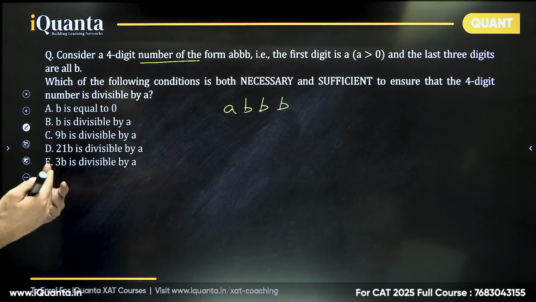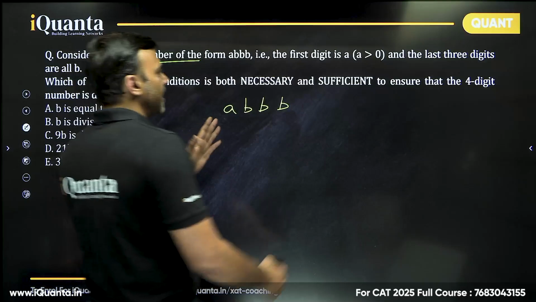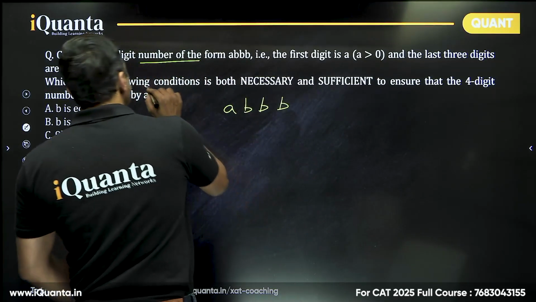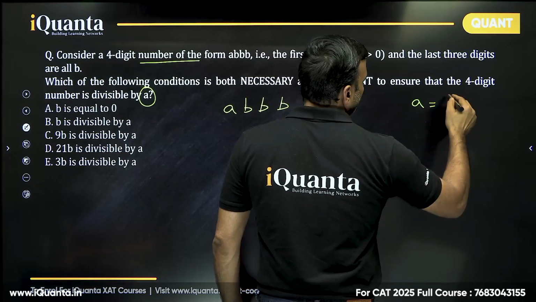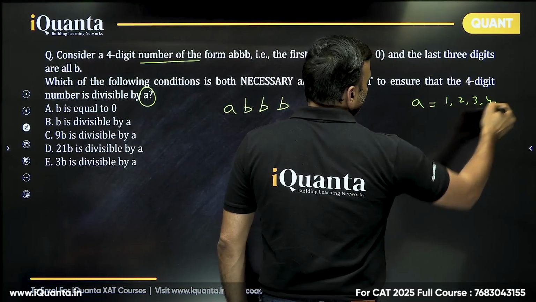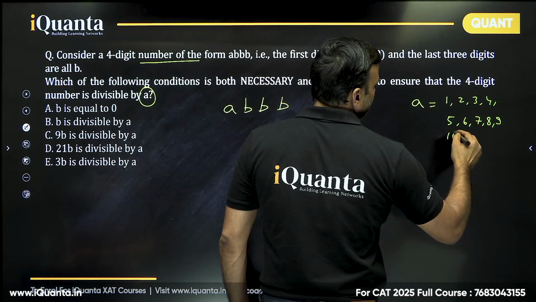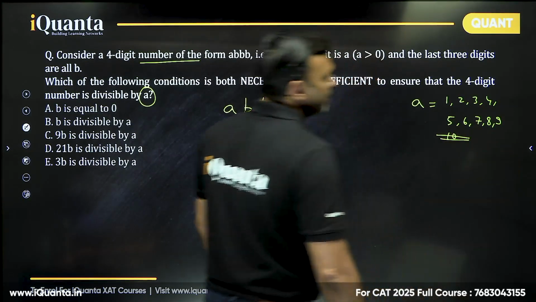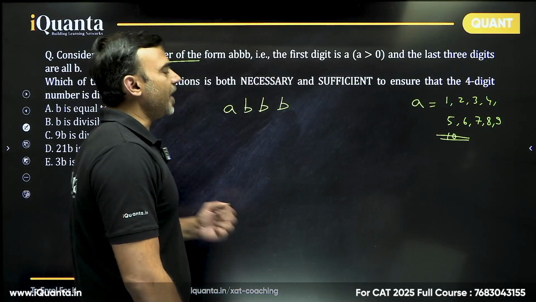You don't even need to put any value or even simplify this. What are the numbers that we want to check for? We want to check the divisibility of A. Now, what can be A? A can be anything from 1 to 9. That's it. Now, what are the numbers that you really need to check?